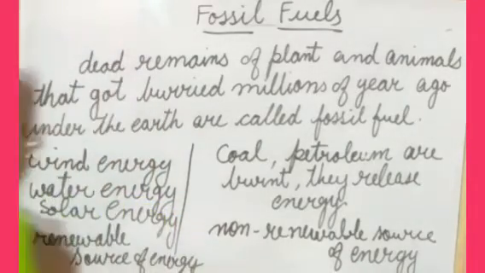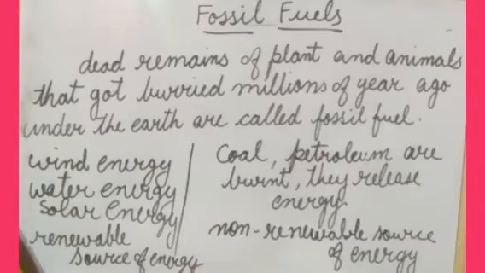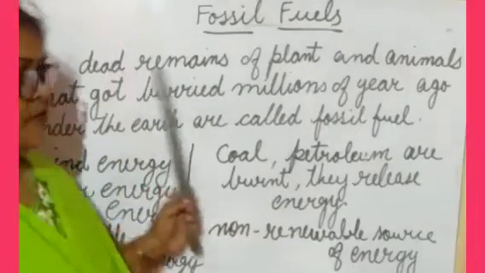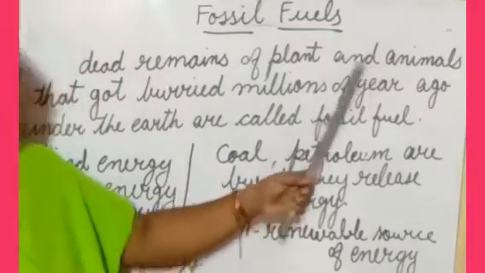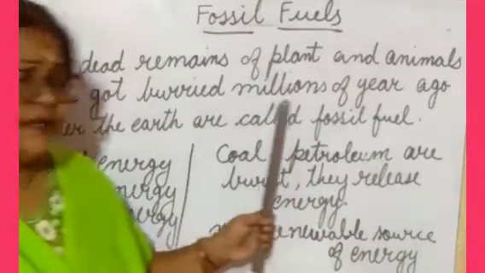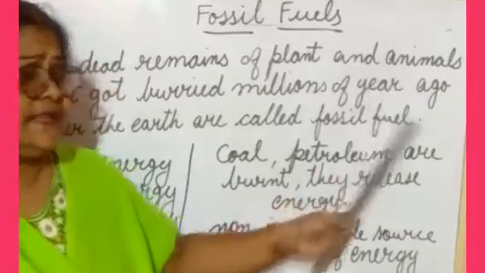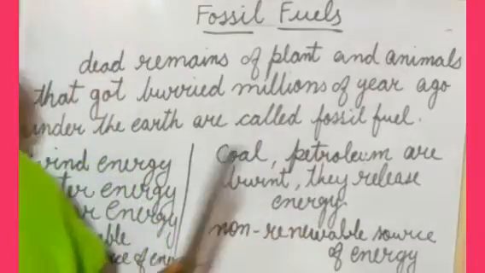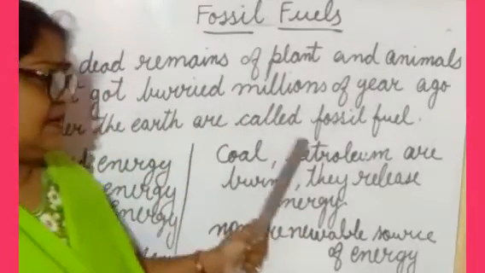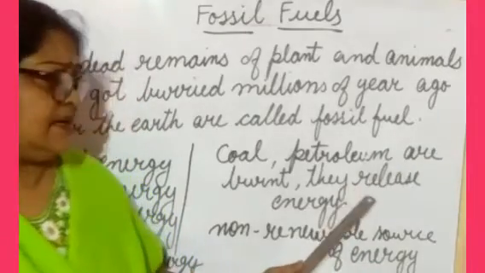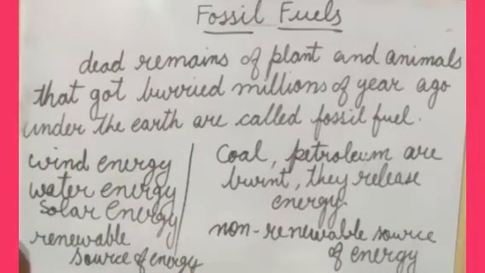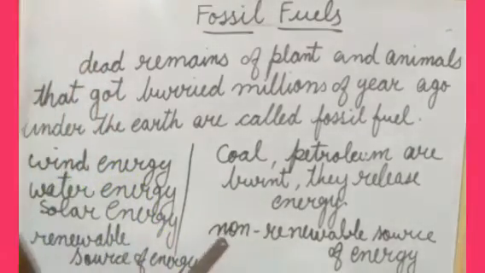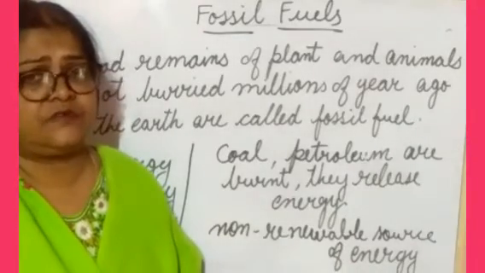Understood? So it is clear to you all about the fossil fuels. What you have learned is that we obtain fossil fuels from the dead remains of plants and animals that get buried inside the earth, and it takes millions of years to make fossil fuels. And this is coal and petroleum. They give us energy. Yes, coal you burn, you get the energy. Petroleum also gives energy.